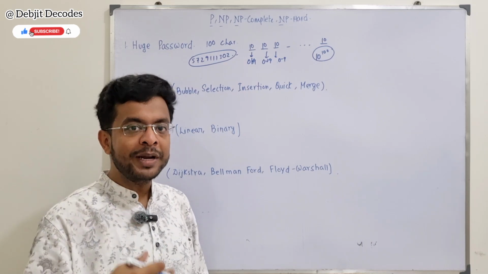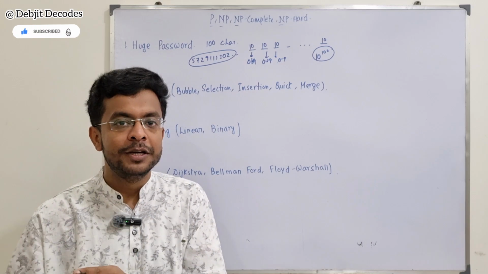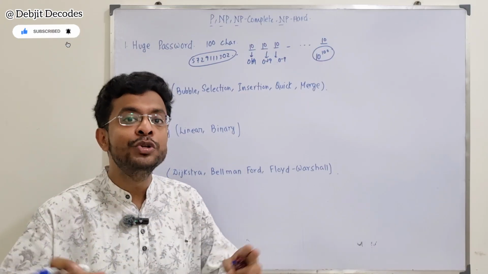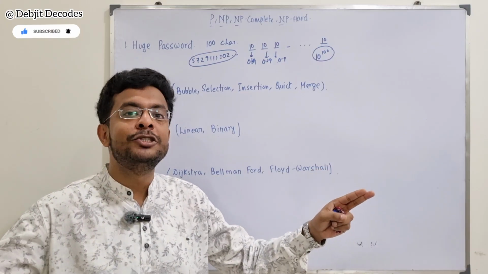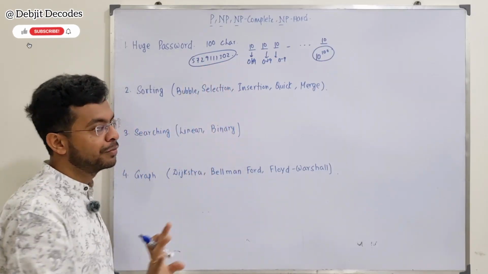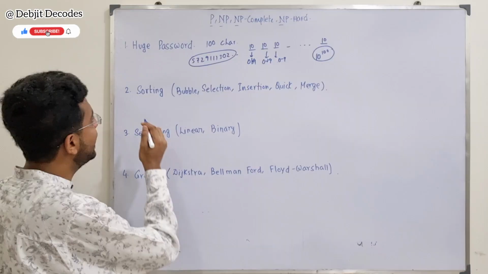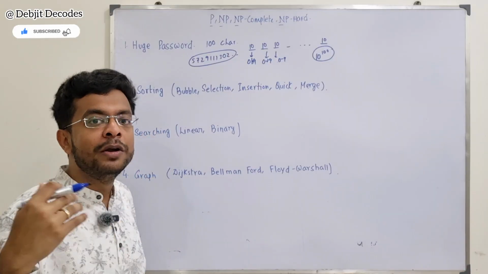So what we are trying to build up here is that there are problems which can take a huge amount of time to get solved, but can be verified in a very small amount of time. Why am I talking about this? I am coming to it one by one.